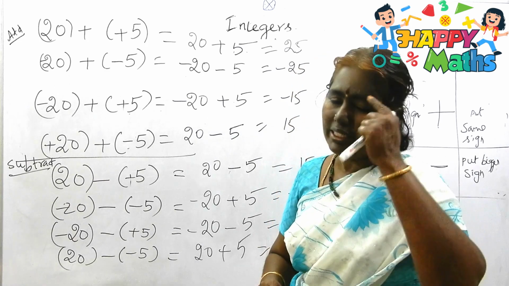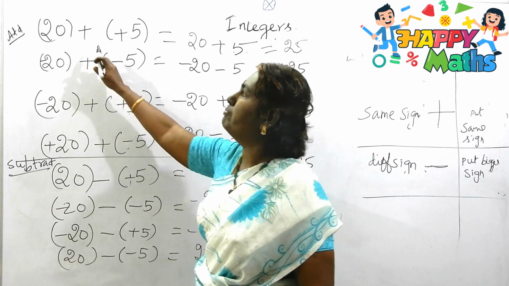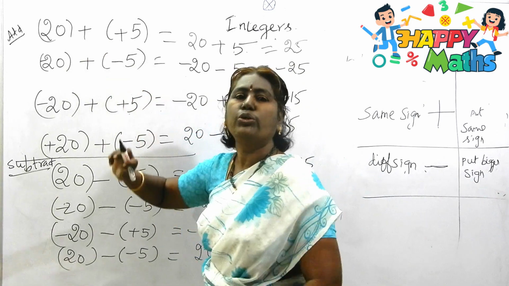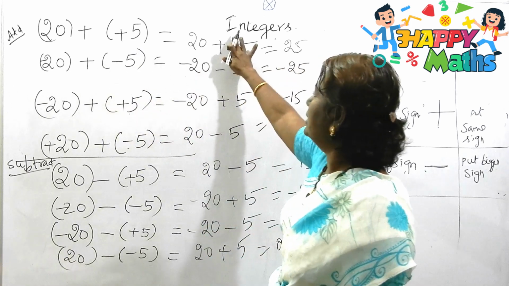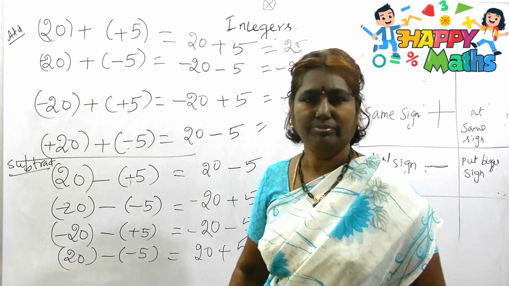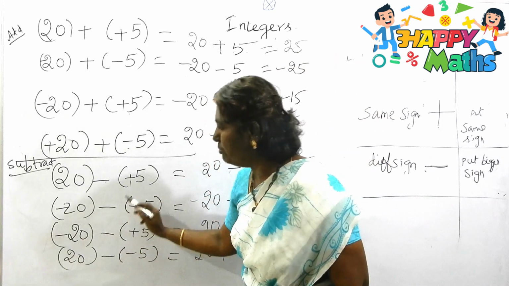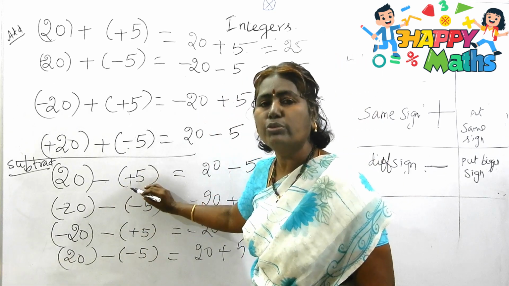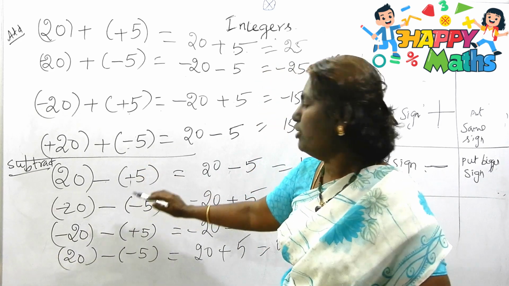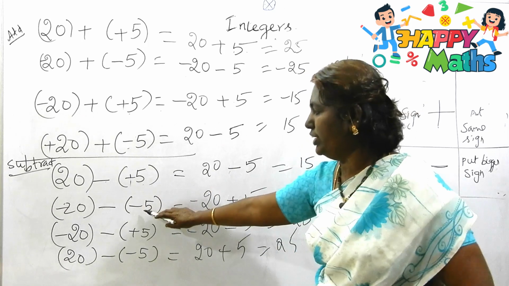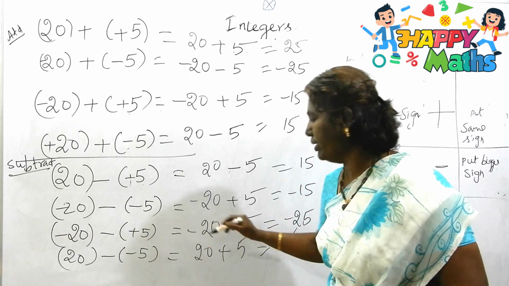Now see, let me tell you one short trick to remember here. When you have a plus sign before a bracket, you need not worry what the number is inside the bracket, the same number will come. Is it clear? When you have a subtraction sign before a bracket, when you remove the bracket, the sign inside will change. If it is plus, it becomes minus. If it is minus, it becomes plus.